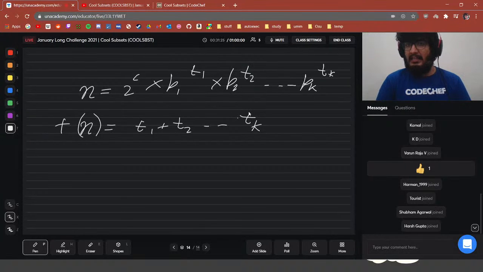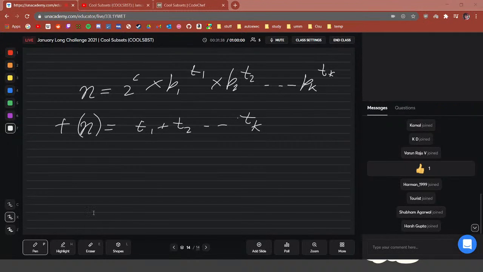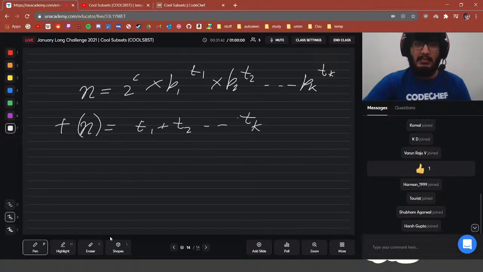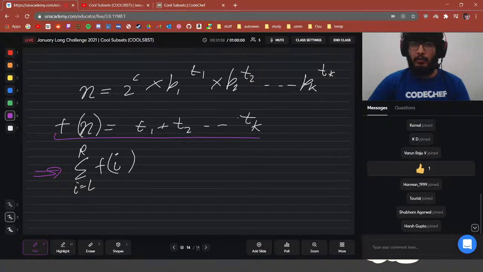We calculate this for every number from L to R, and we sum these up. The final answer that contributes according to case 4 is the sum of Fi for i equal to L to R.